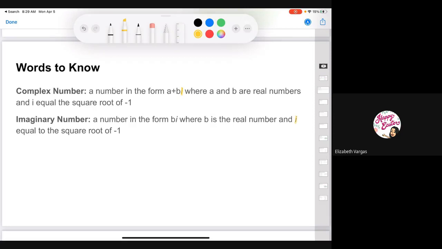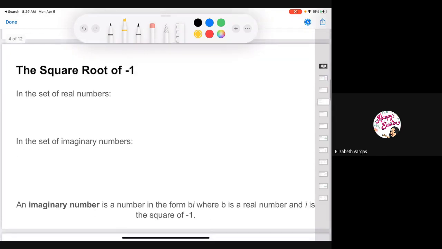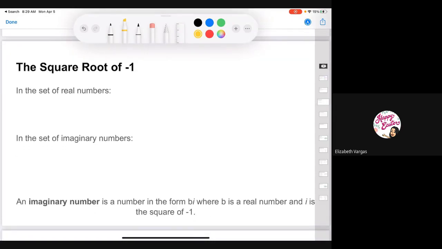So what even is an imaginary number and how do we get to it? Well, let's think about the square root of -1. Say that I have an equation that starts like this: x squared is equal to -1. There's a specific way that we go about solving this problem. We want to isolate the x to solve for what x is. So we're going to apply the square root to both sides so that we can cancel out this square. That leaves us with x is equal to the square root of -1.